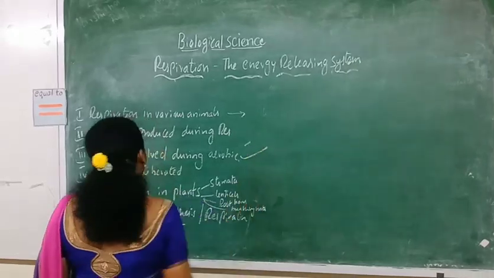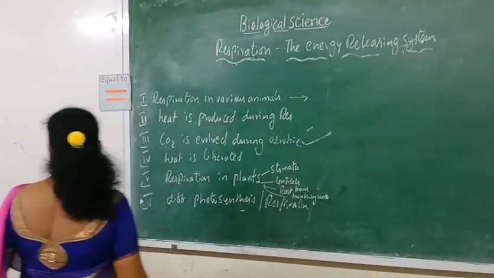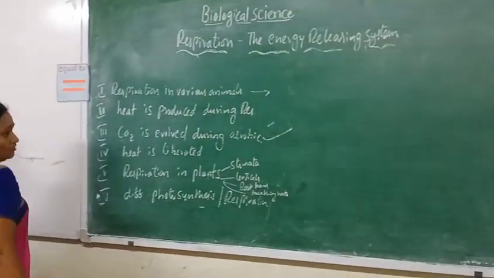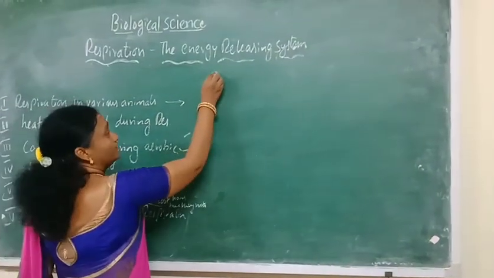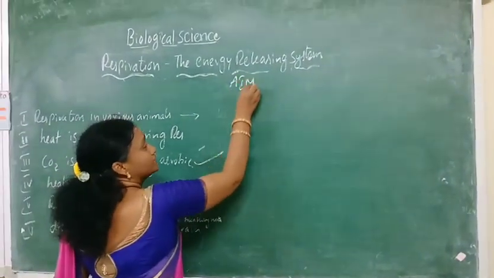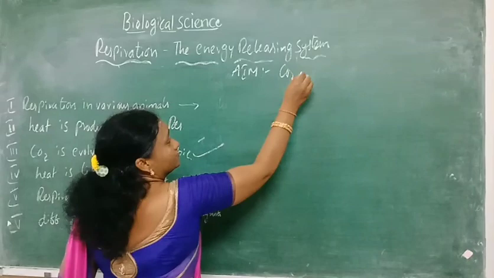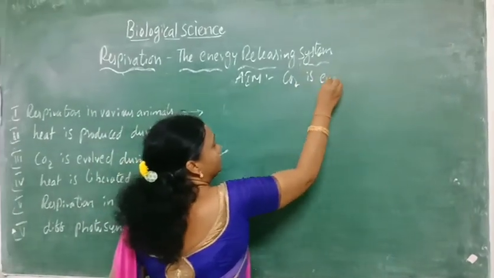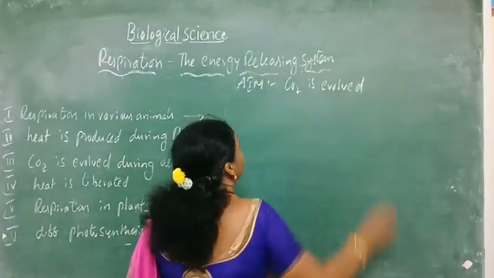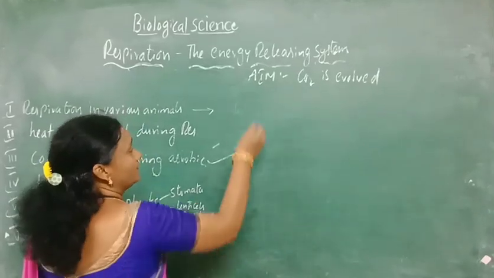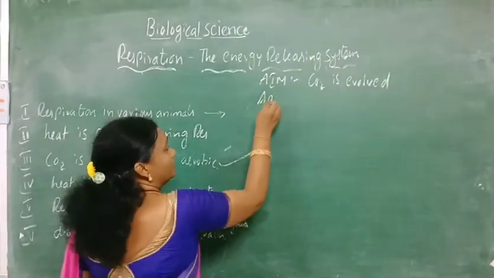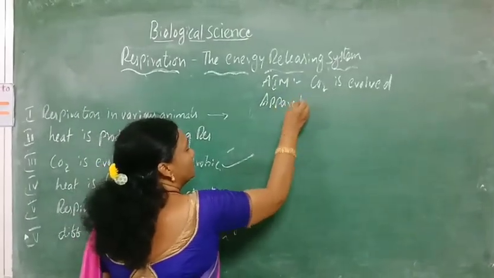First, CO2 is evolved during the process of aerobic respiration. So our aim is to show that CO2 is evolved, or we can also say CO2 is released, during the process of respiration. Next, what apparatus do you need to do the experiment?